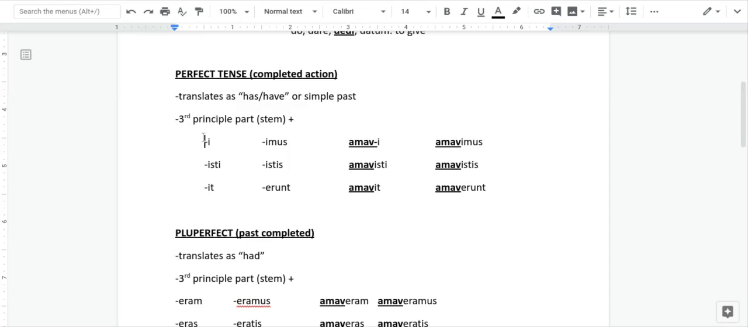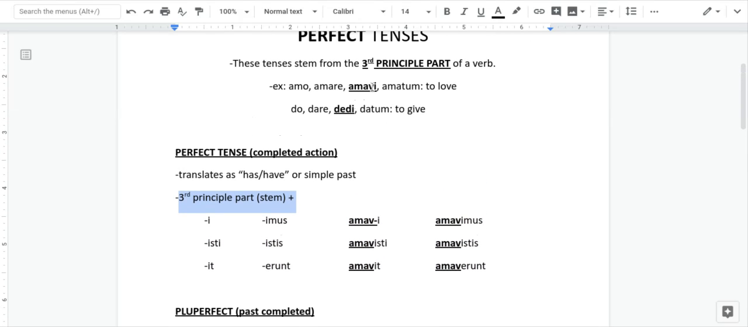All right, the endings are i, isti, it, imus, istis, erunt, and I attach them to the third principal part stem of the verb to love. And what I mean by stem is basically everything but the i. Okay, the i that's on every third principal part, if you look it up on either a vocab list or in the dictionary, is this ending right here. So everything but that ending is considered the stem.